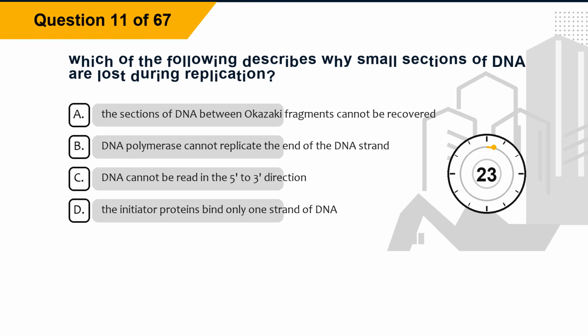Question 11. Which of the following describes why small sections of DNA are lost during replication? Option A. The sections of DNA between Okazaki fragments cannot be recovered. Option B. DNA polymerase cannot replicate the end of the DNA strand. Option C. DNA cannot be read in the 5' to 3' direction. Option D. The initiator proteins bind only one strand of DNA.